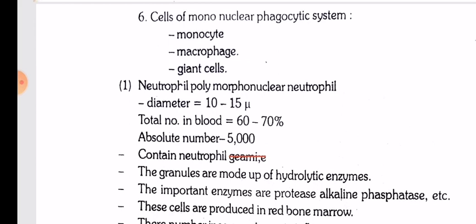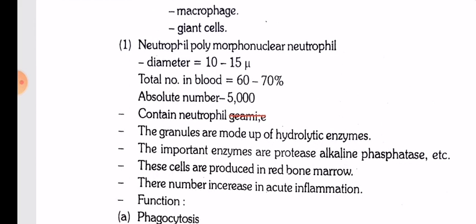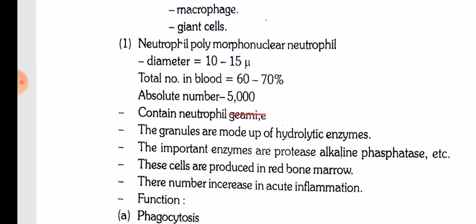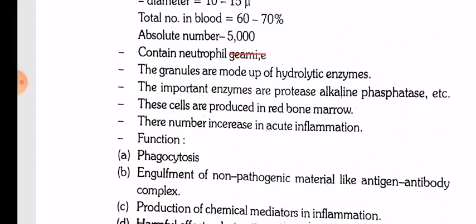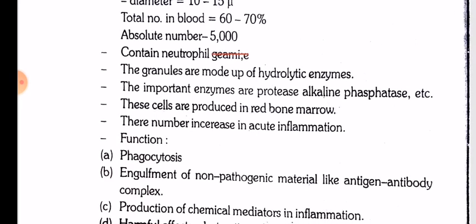Neutrophils, or polymorphonuclear neutrophils: diameter 10 to 15 microns, 60 to 70% of total WBCs in blood, absolute number 5000. They contain neutrophilic granules, which are made up of hydrolytic enzymes. The important enzymes are protease, alkaline phosphatase, etc. These cells are produced in red bone marrow. Their number increases in acute inflammation.